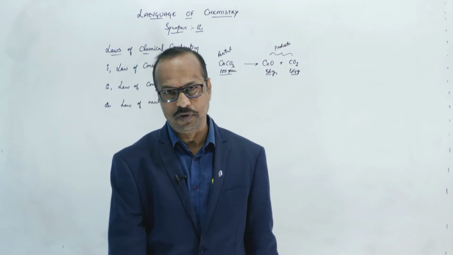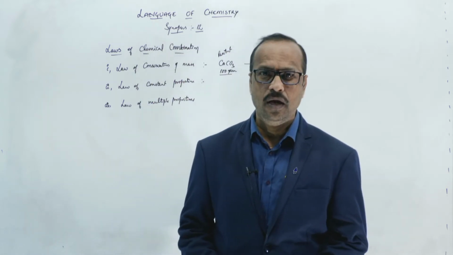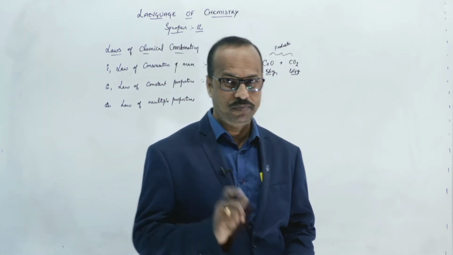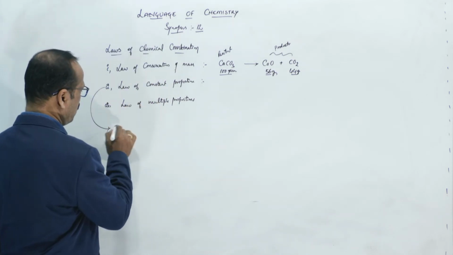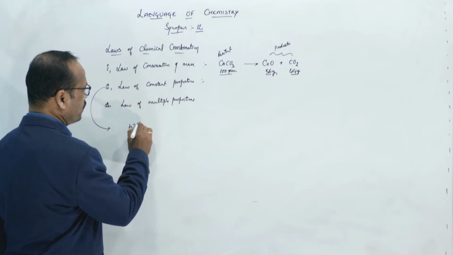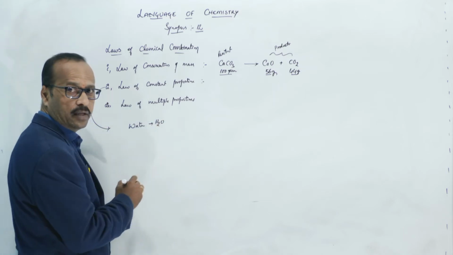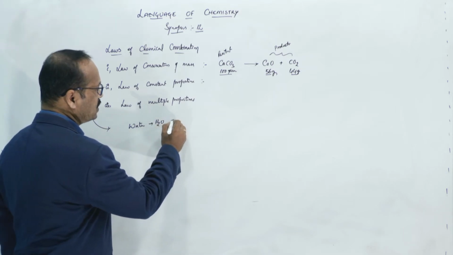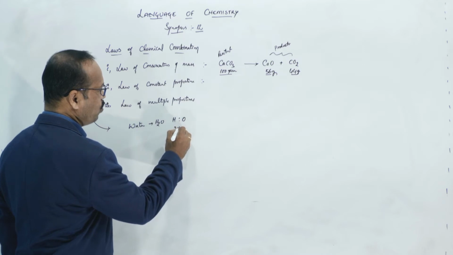I'll explain with an example. See students, water. What is the formula of water? H2O. For this law, I am taking water. So the water formula is H2O, you know that, right? Here hydrogen and oxygen are in the ratio of 2 to 1.